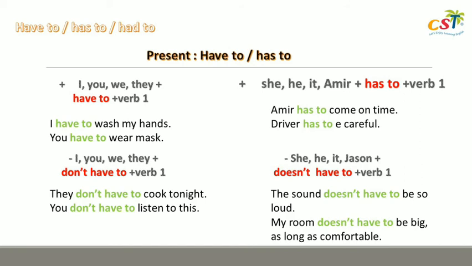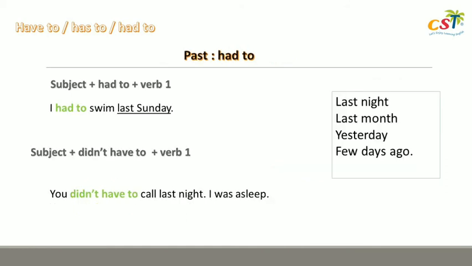While if your subject is she, he, it, and only one name, you use has to and verb 1 for positive sentence. Amir has to come on time. Driver has to be careful. While the negative one, you don't use don't, but you use doesn't. Doesn't have to. The sound doesn't have to be so loud. If you need this information later on, you can screenshot this picture and then you can use for studying.